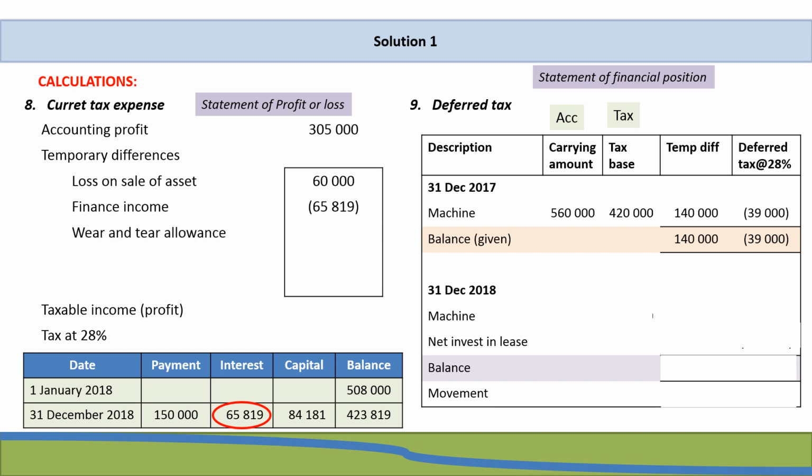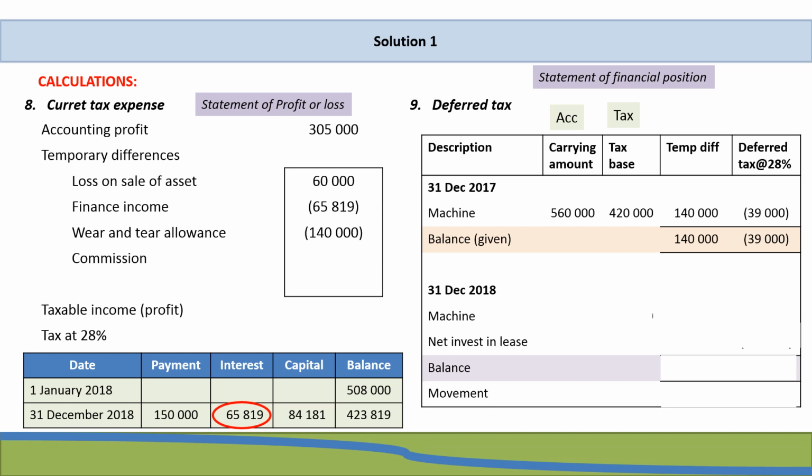Next, we have our wear and tear allowance, which we've calculated to be 140,000, because remember the lessor is able to claim the wear and tear allowance. Next, we have the commission. Now, remember that for tax purposes, the commission that was paid to enter into this lease agreement would be deductible. For accounting purposes, we've actually added it to the net investment in the lease, which means that nowhere did that commission affect our accounting profit.